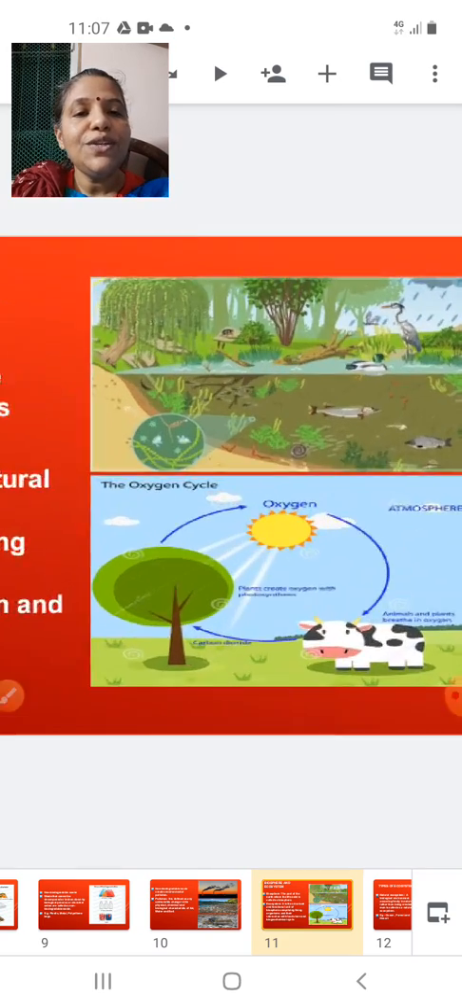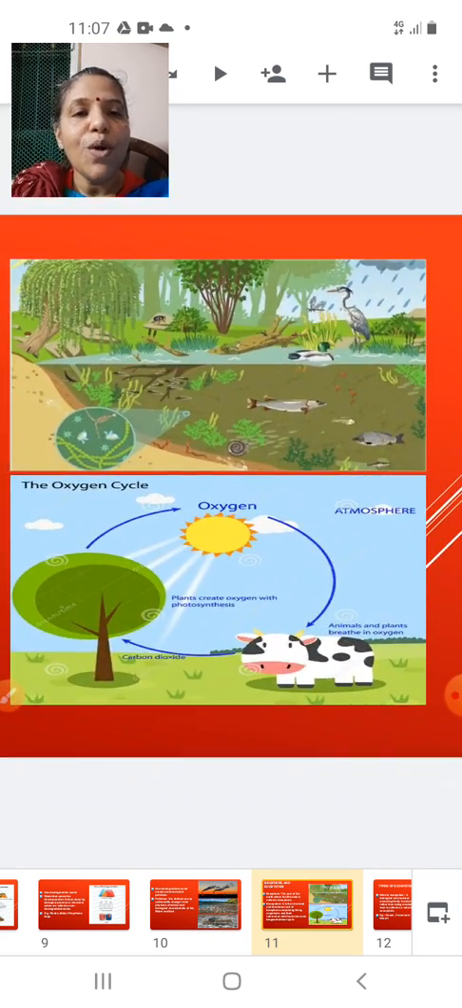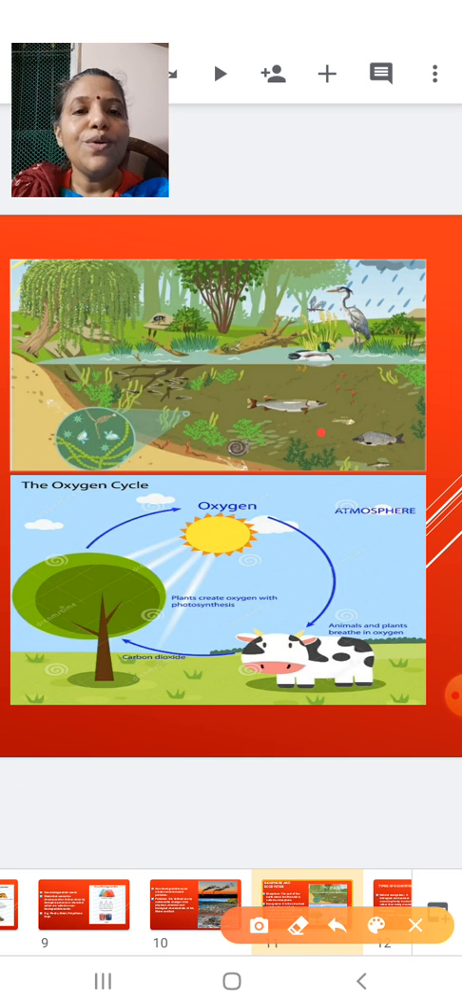Now students, here you can see an ecosystem. This is a pond ecosystem which you are seeing. So here you can see this is a pond. You can see a variety of fish over here. You can see the bird is ready to feed upon the fish.